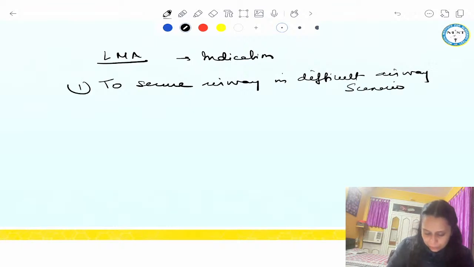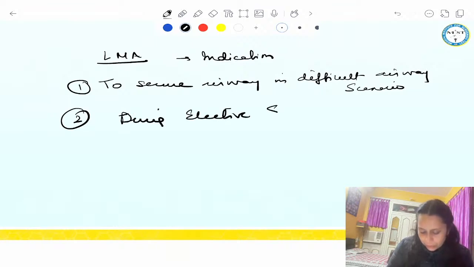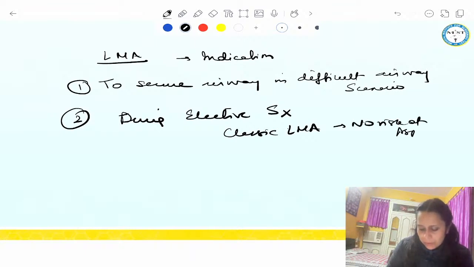This was the first indication of requiring LMA. Second was during elective surgery, we can use LMA. Now, classical LMA we only use when there is no risk of aspiration. Simple surgery.